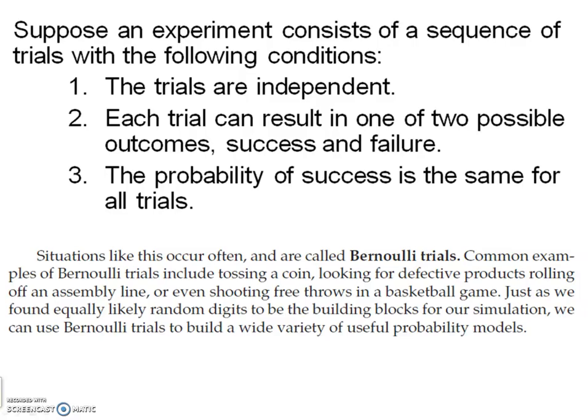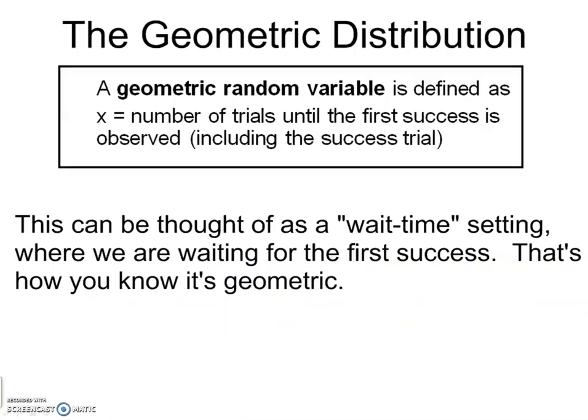So imagine a situation that has these following conditions. The trials are independent. Each trial can result in only two possible outcomes, success or failure, and the probability of success is fixed. It's the same for all trials. Situations like this happen all the time, like flipping a coin, looking for defective products rolling off an assembly line, shooting free throws. Anything that basically has a yes-no, success-fail kind of response could be a Bernoulli trial as long as we have these other conditions.